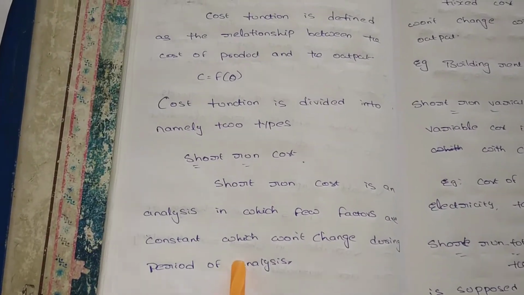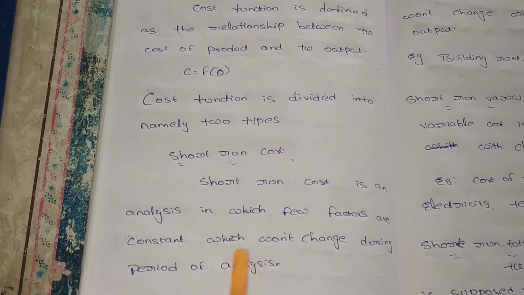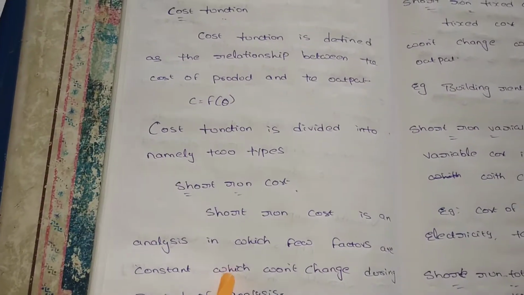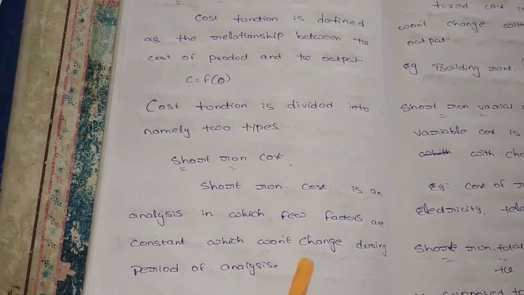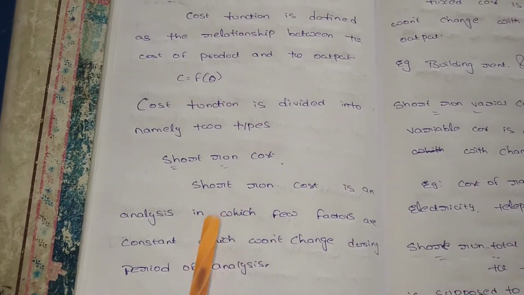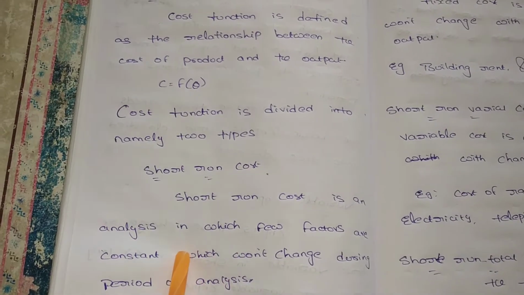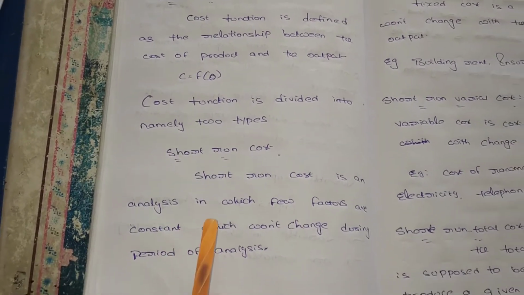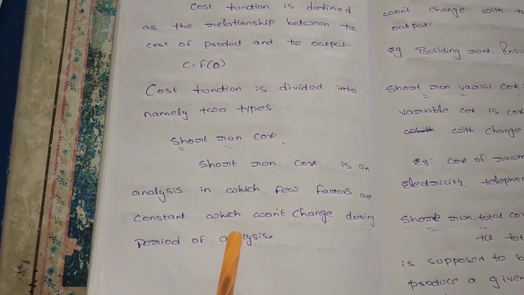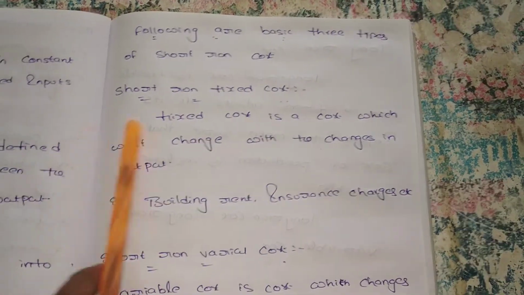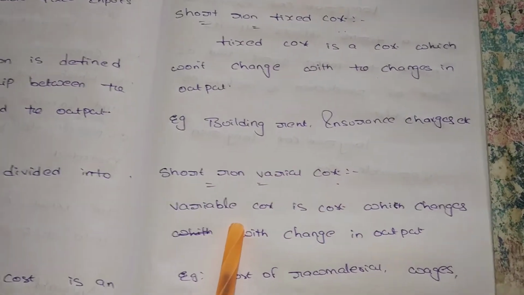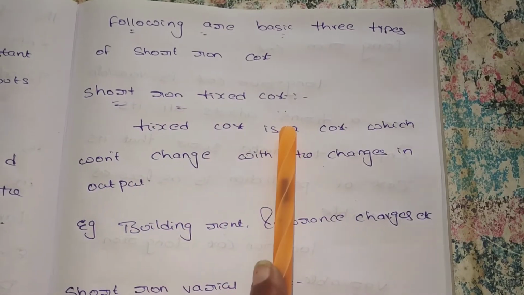What is the short run cost? In this particular short run, some of the factors are not changed, as we already discussed. Example, factory's rent. Below 1 year, the factory rent is not changed, but in the short run production function some are variables, because the raw materials are variable but factory rent is fixed. So let's see what the three types are: short run fixed cost, short run variable cost and short run total cost.